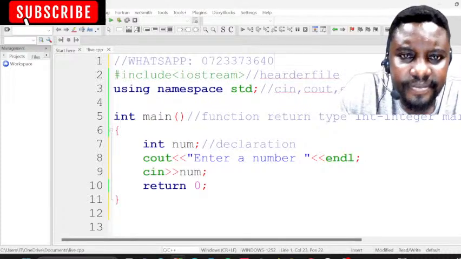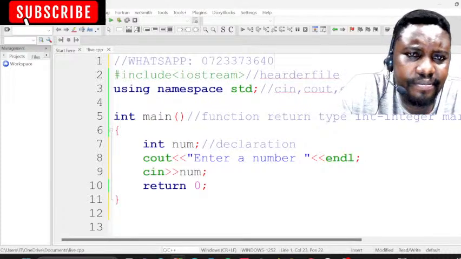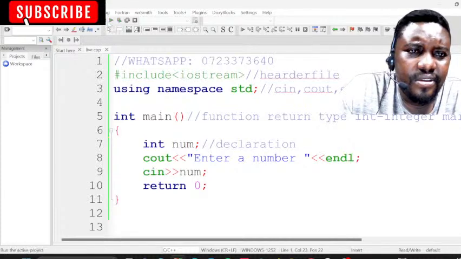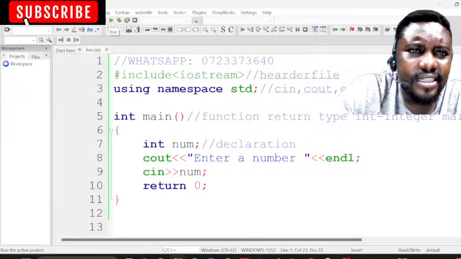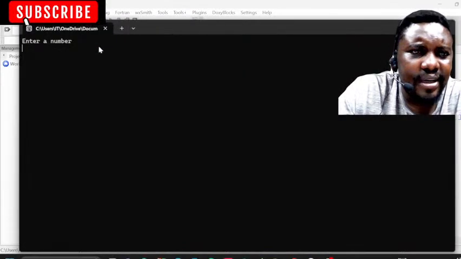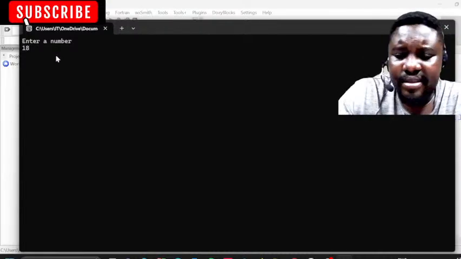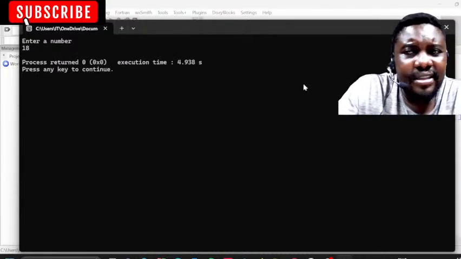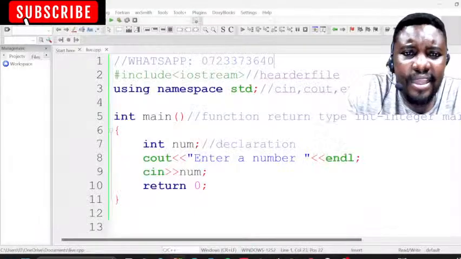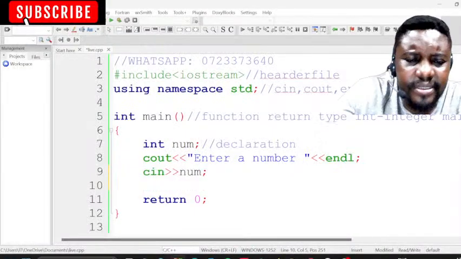So now we're going to run our code. When we run our code, if there are problems, it's going to tell us. If there are no problems, then we'll run it. It's asking me to enter a number. I can enter 19, 18. Then the program stops. That's what we did. So I can show a user that I've captured this number.